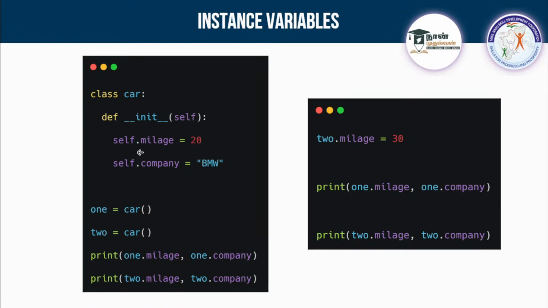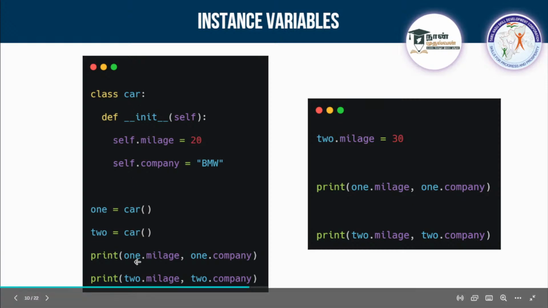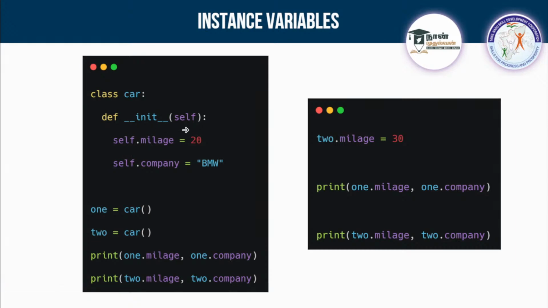Clear? So I can create objects. I am creating object 1 and 2, and I am passing the name of this class, Car. I'm printing 1.mileage and 1.company and 2.mileage and 2.company. So these things with the help of self are running, right? So it is known as an instance variable. Clear? So you can actually set or change the value.